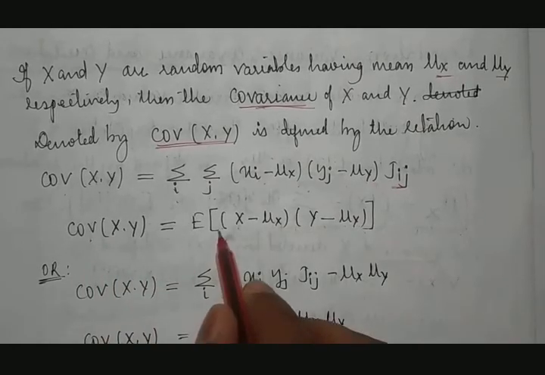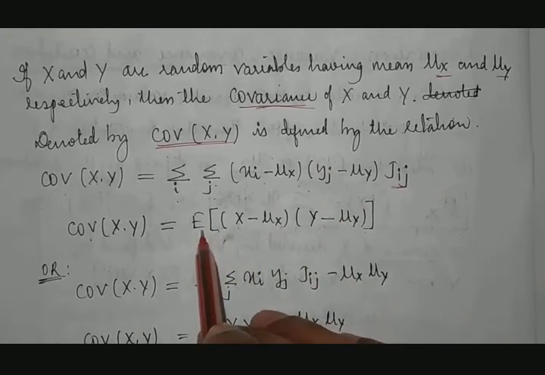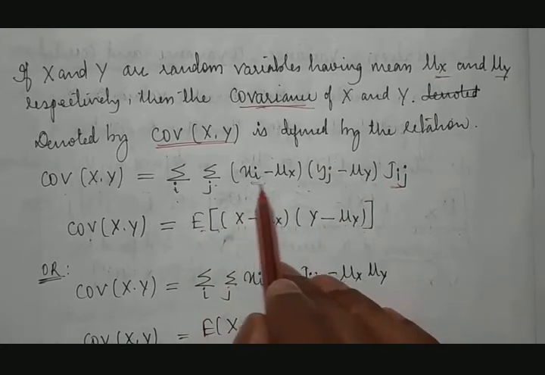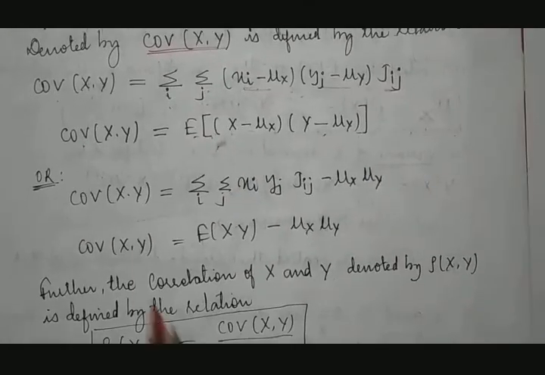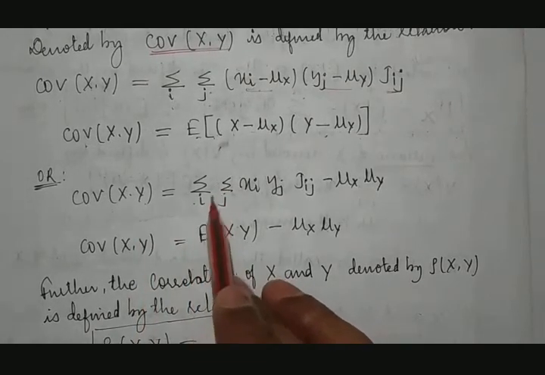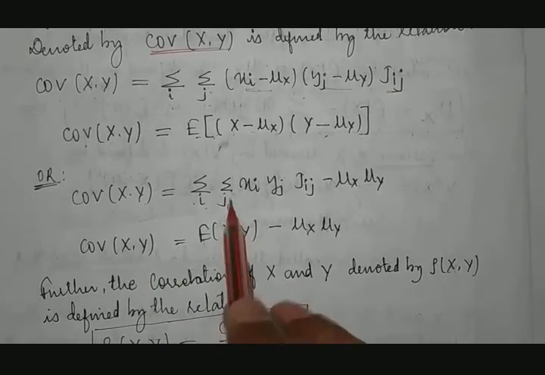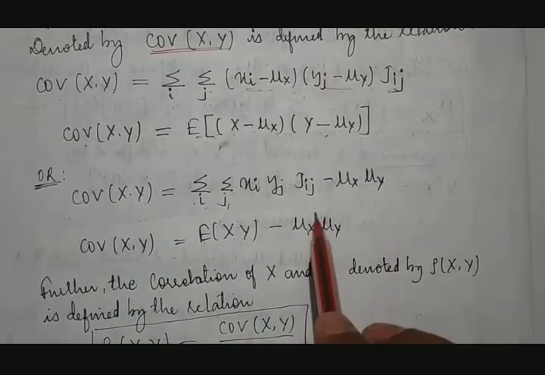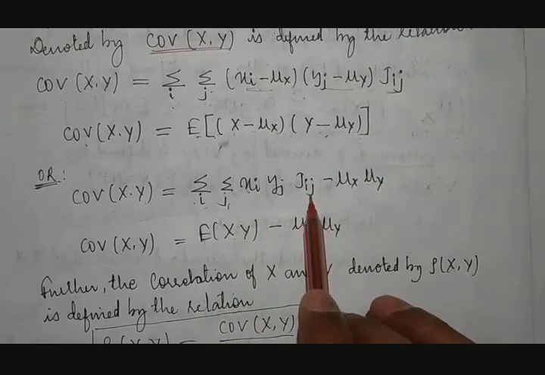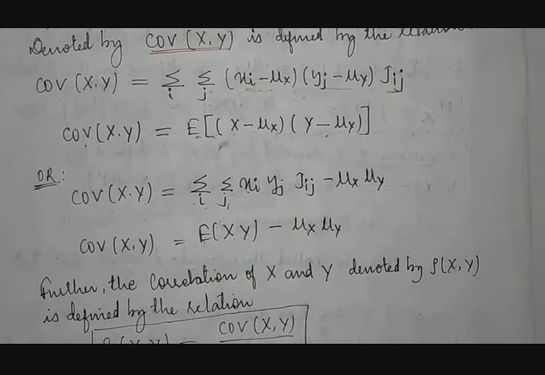Therefore, covariance can be written like this also, because we know that this is taken as E. E is nothing but expectation. So it is E of this term into this term. Or else, covariance of xy is equal to the summation over i, summation over j. There is one more formula for variance, which we know. As per that we need to take xi yj into the joint probability pij minus mu x mu y. This can also be used to calculate the results of covariance.